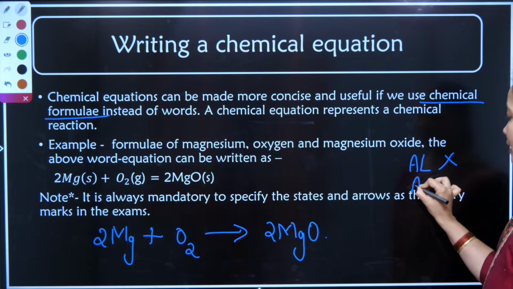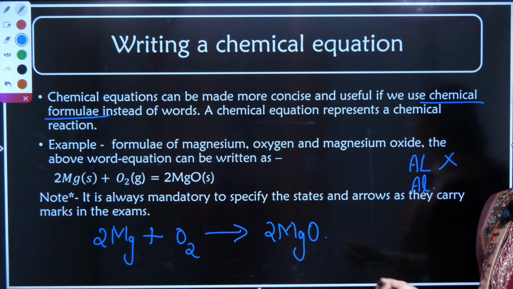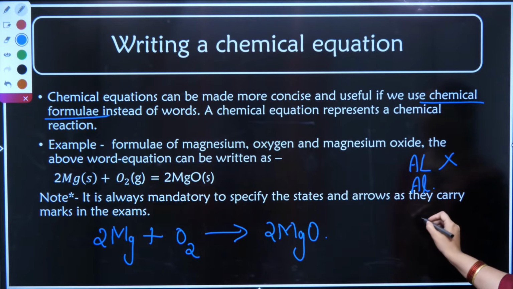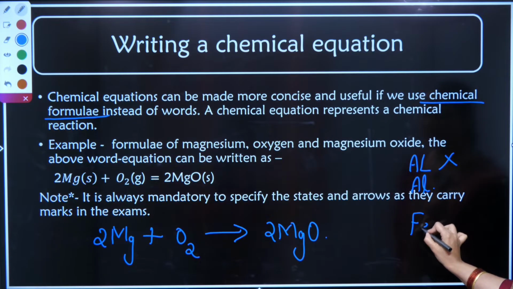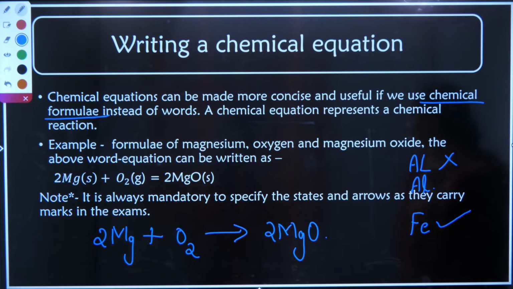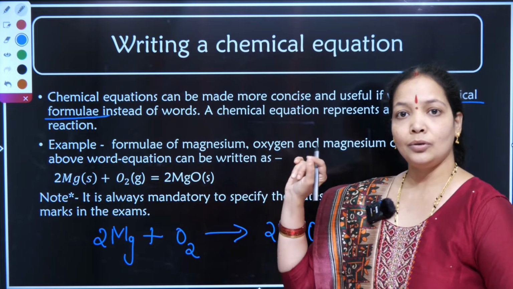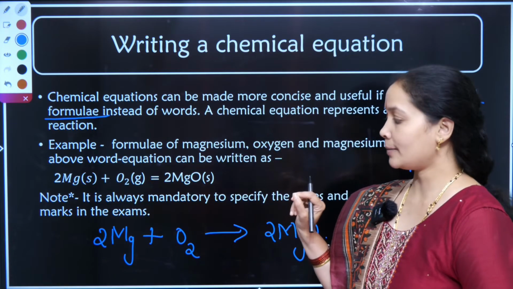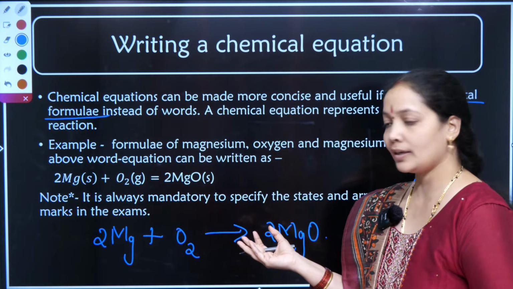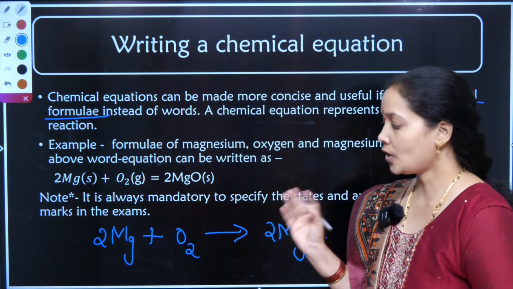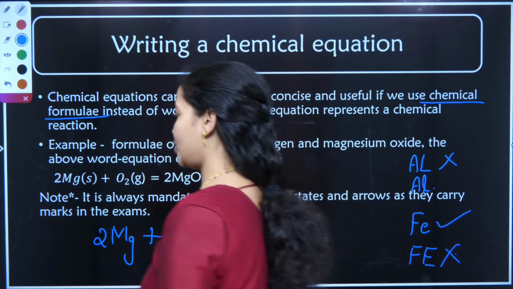We'll write A capital, l small. Same with iron, Fe. This is the right symbol of iron. We'll not write it as F and capital E. This is wrong. So whenever symbols are written, look at the capital and small behavior of the symbol so that you will not go wrong in your answer sheets.